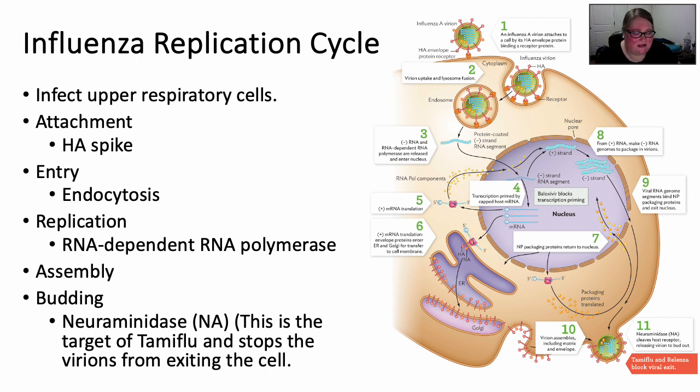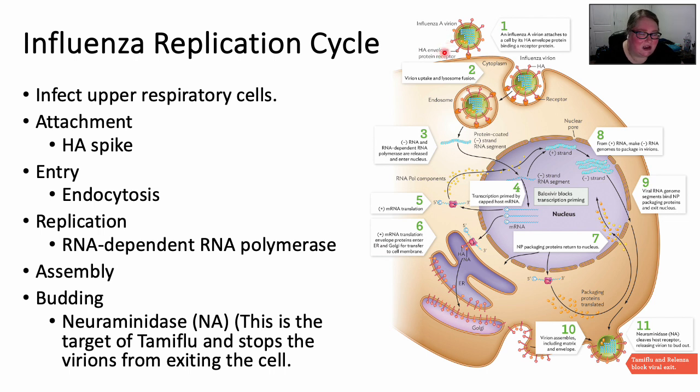Now, influenza has a very specific tissue tropism. It only infects upper respiratory cells, and there's a reason for that. That reason is this HA spike that is on the outside of the virion. We named the flu virus after these different HA spikes. Like, if it's H1N1, our HA spike is the H1 spike. And the N1 refers to what we call neuraminidase, and it's what helps the virus bud from the host cell. So if it's N1, it's the N1 neuraminidase.